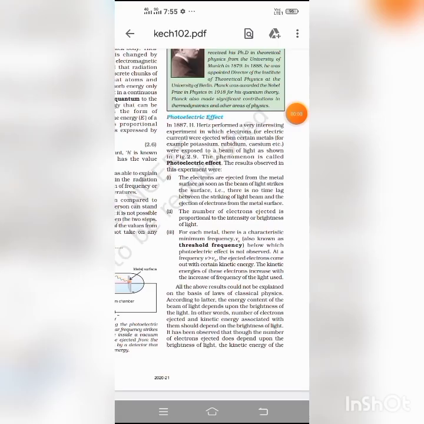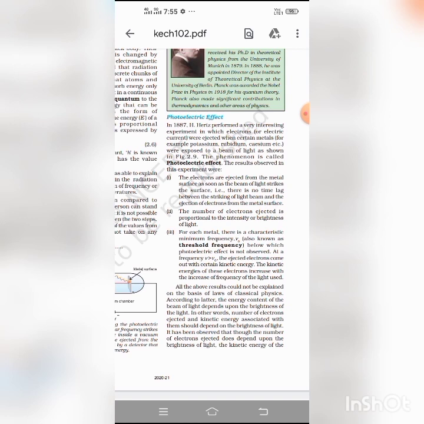Okay, student, particle nature of light. The observation in photoelectric effect that the number of photoelectrons ejected is directly proportional to the intensity of incident light showed that light consists of particles called photons moving with the speed of light. They strike the electrons and photoelectrons are ejected, that is E equals h nu.